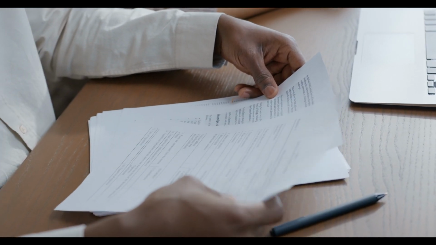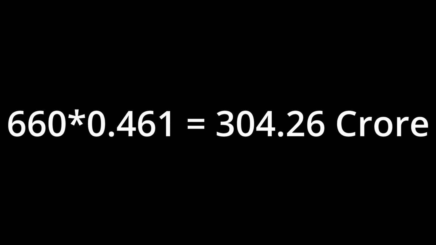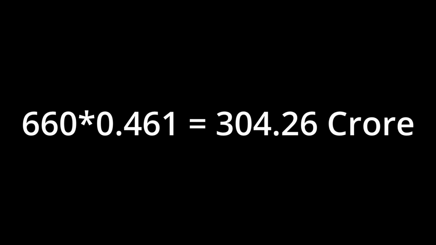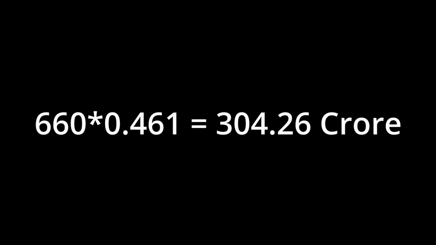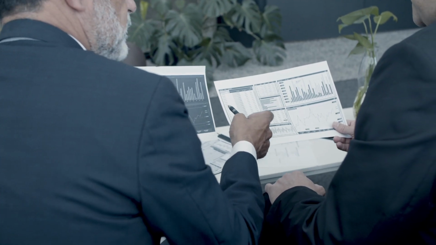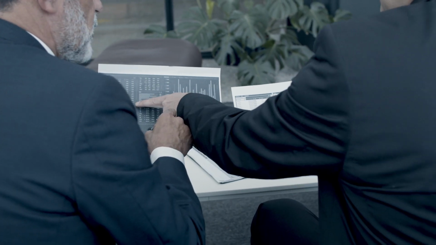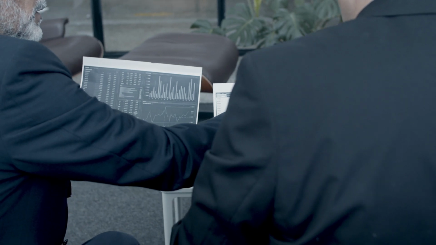When we multiply this 46.1% with the 660 crore, the promoter holding in terms of numbers is 304 crores 26 lakh shares. Remember, these are approximate values I am taking here. You divide the market cap with the VWAP price, you will get the accurate values.